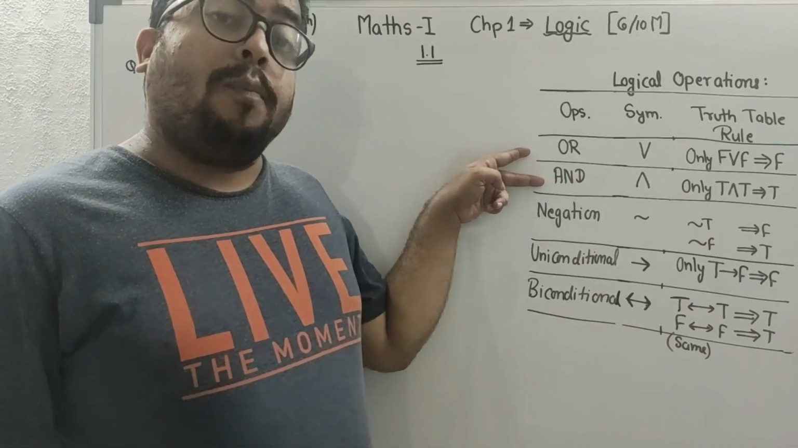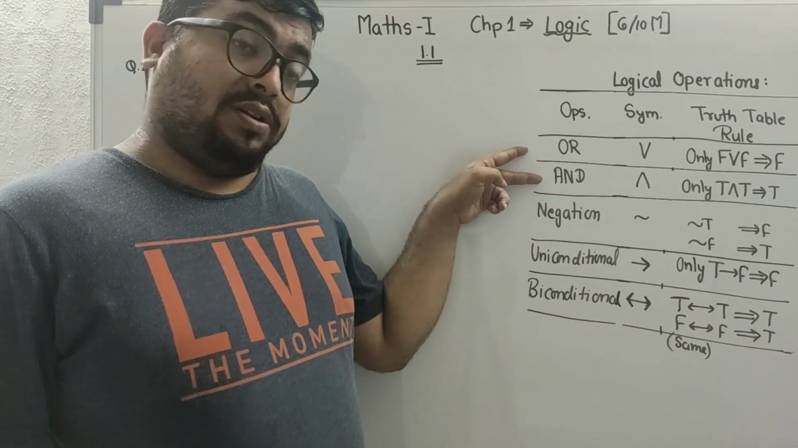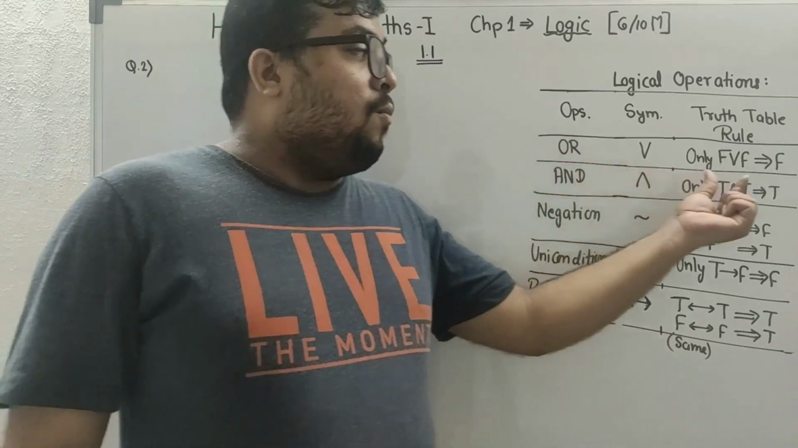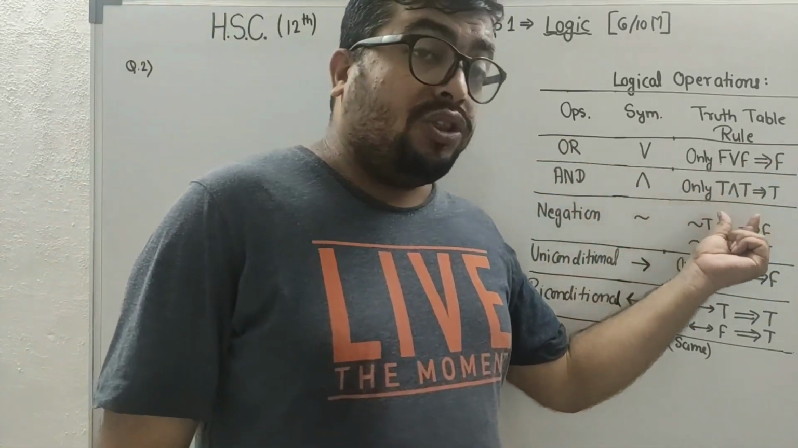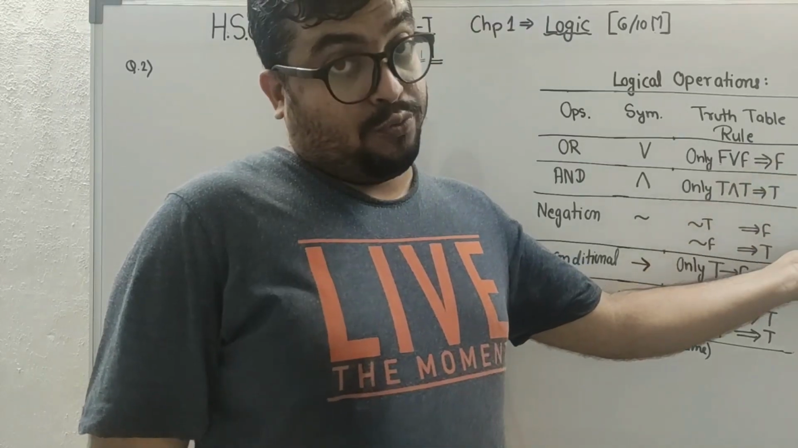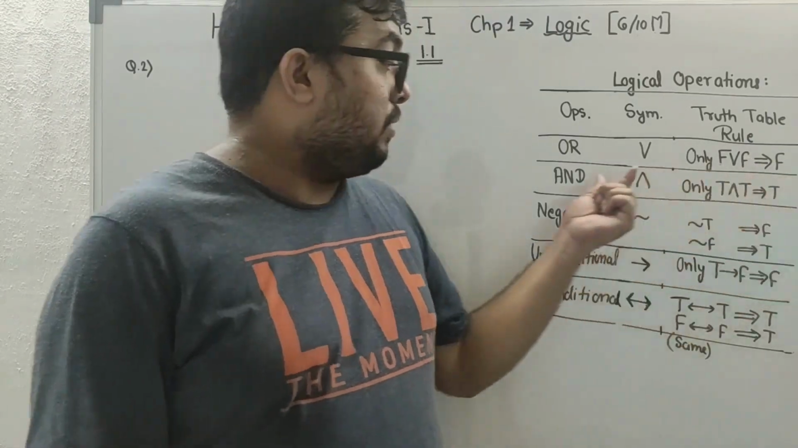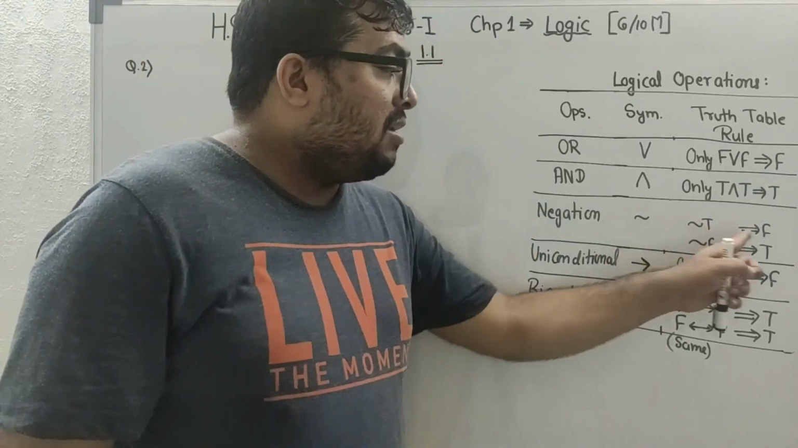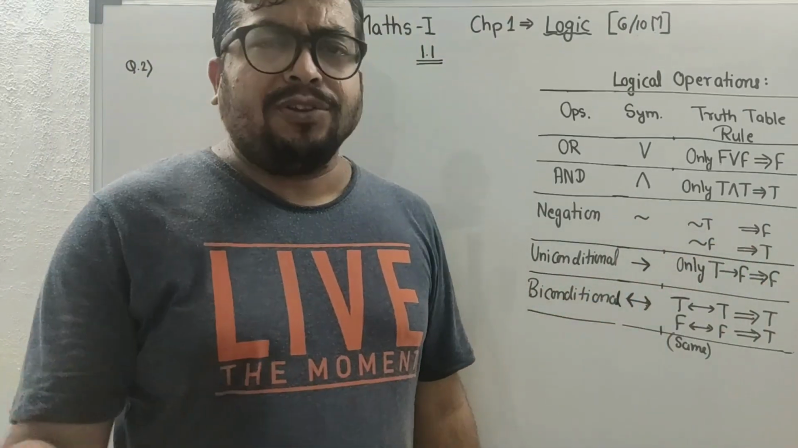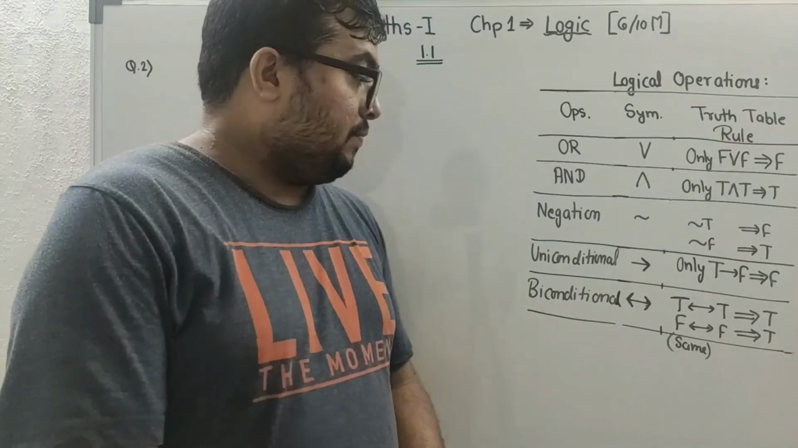These two things are opposite of each other, contradiction of each other. In case of or, if both are false, then only it is false. In case of and, if both are true, then it becomes true. Okay, please pay attention. In case of negation, true becomes false and false becomes true. Opposite है सच का झूठ, झूठ का सच.